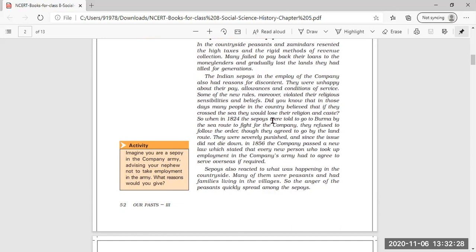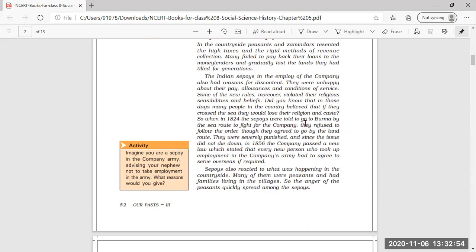Now, did you know that in those days, many people in the country believed that if they crossed the sea, they would lose their religion and caste? In the earlier days, it was believed that if they went overseas, they would definitely lose their religion.